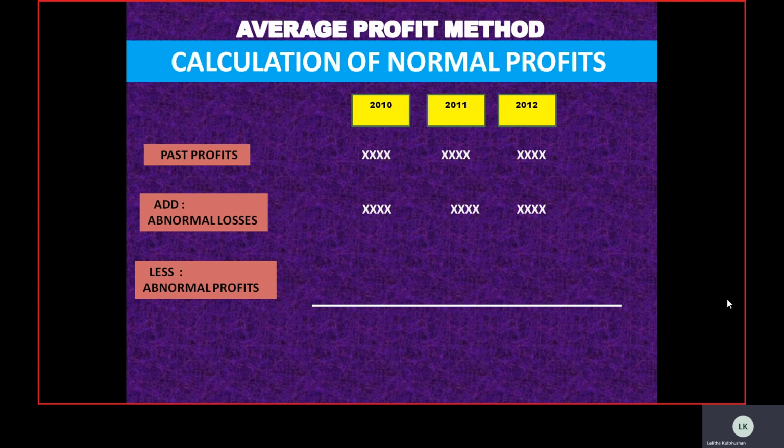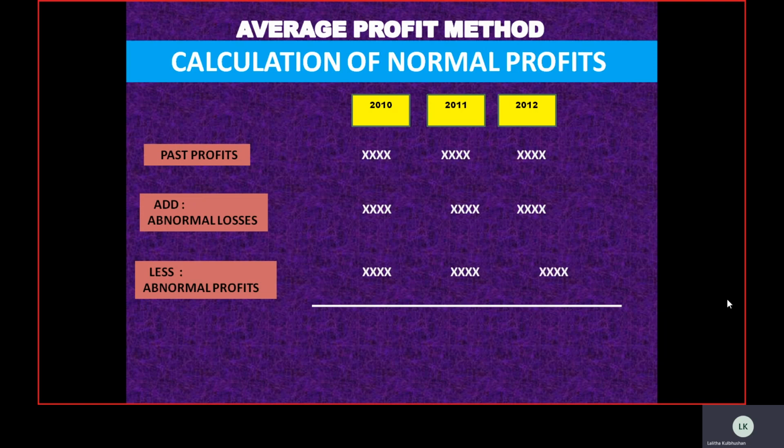So when we want to know the exclusive profit of the business, abnormal profits earlier would have increased it. Okay, so coming back to the normal profit, we need to deduct it. So this is the reason: if abnormal profits or gains are there, they will be deducted.